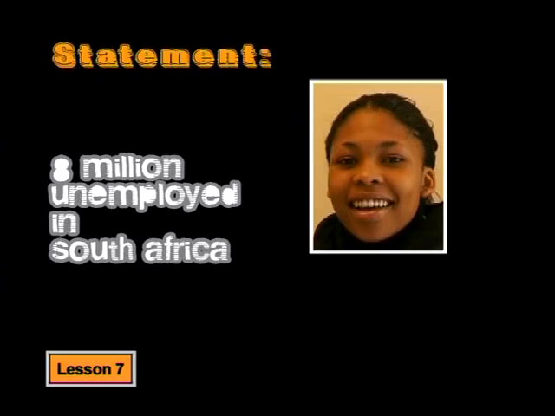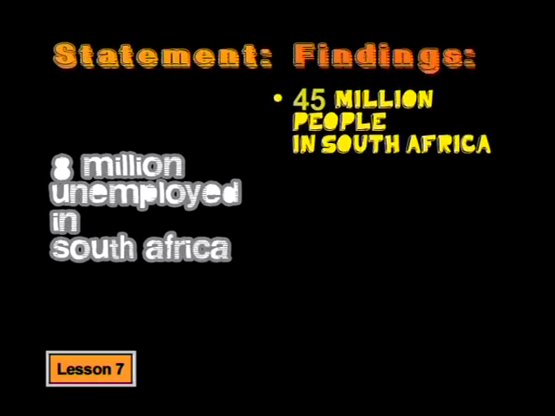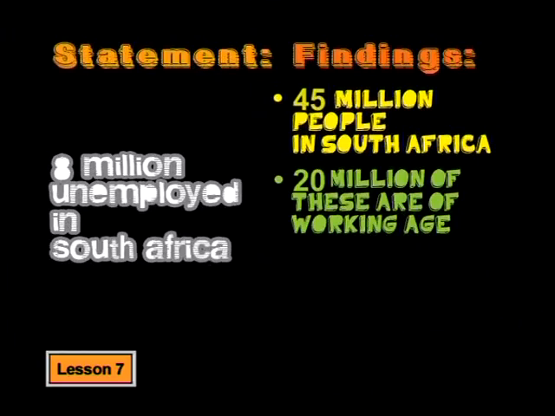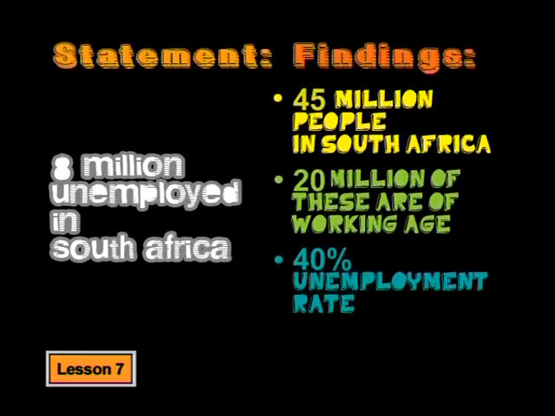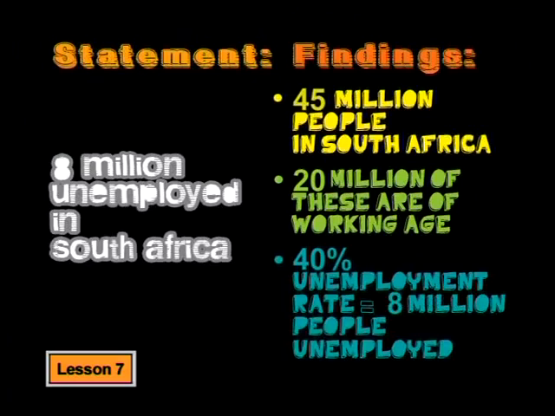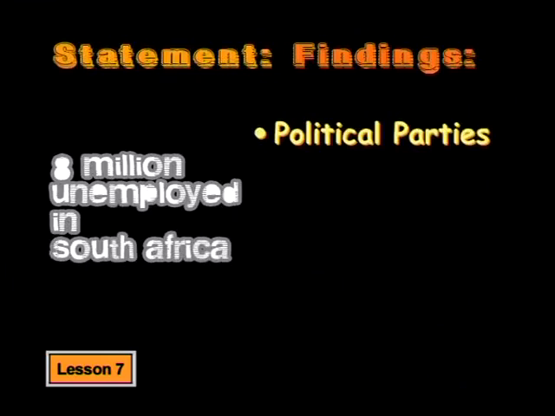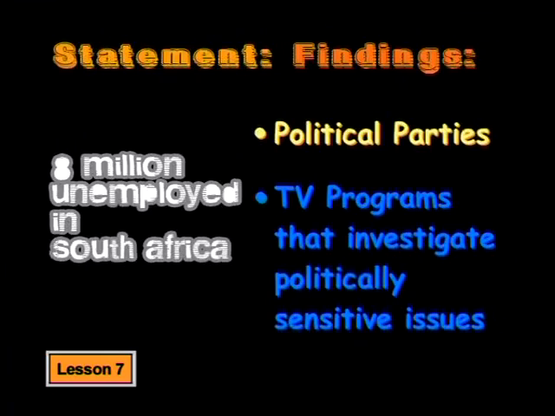Well, when I checked, I found that there are about 45 million people in South Africa. Of those 45 million people, about 20 million people are in the working age category. So, if the 40% unemployment statistic that I found is used, I worked out that it comes to about 8 million people who are unemployed. I think that the fact that there are 8 million unemployed people could be true. This statement could be used by political parties and TV programs that investigate politically sensitive issues.